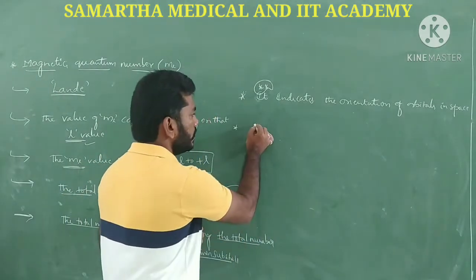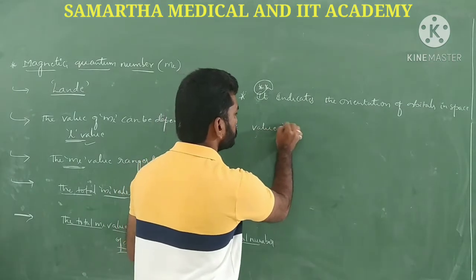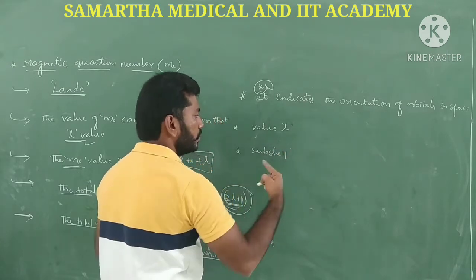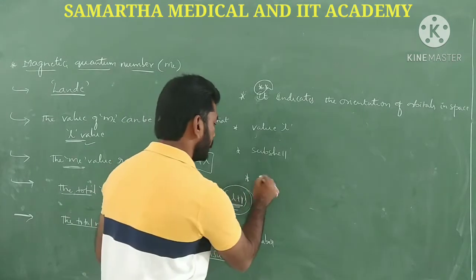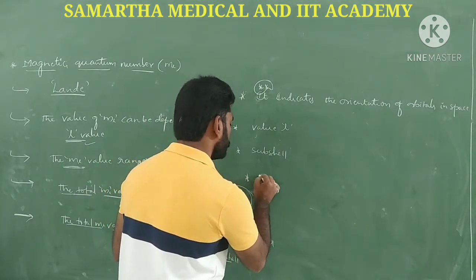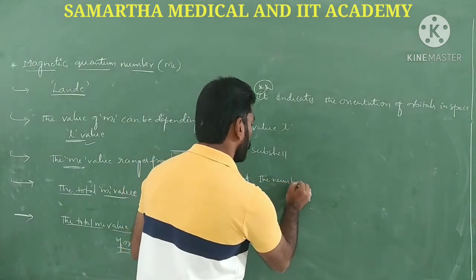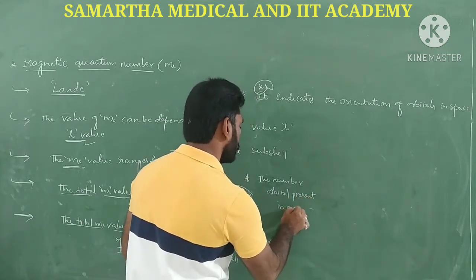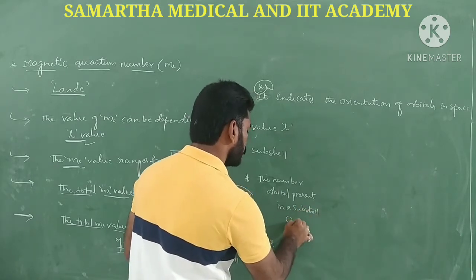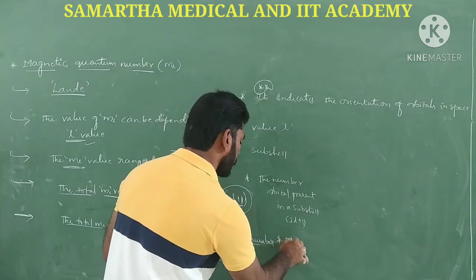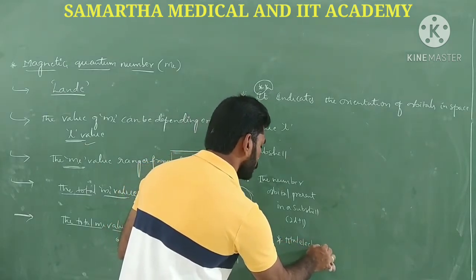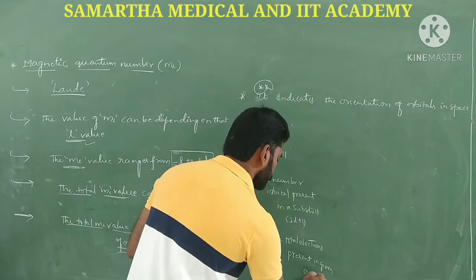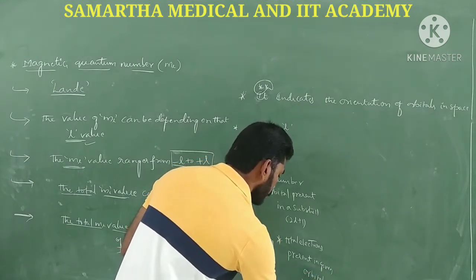Here I have the value of l, and next the subshell, predicted based on the value of l, then the number of orbitals present in a subshell with the help of the 2l plus 1 formula, and the total number of electrons present in a given orbital with the help of the 2 into 2l plus 1 formula.